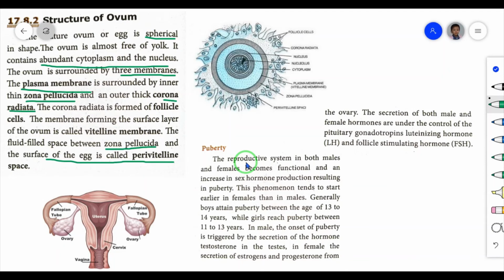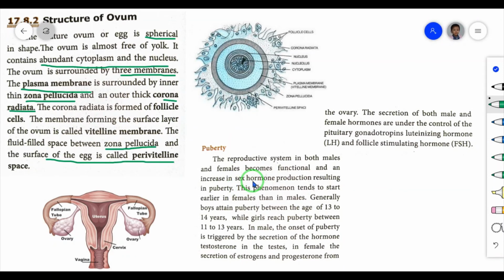The reproductive system in both males and females becomes functional, and an increase in sex hormone production results in puberty. At that time the sex hormones are produced.